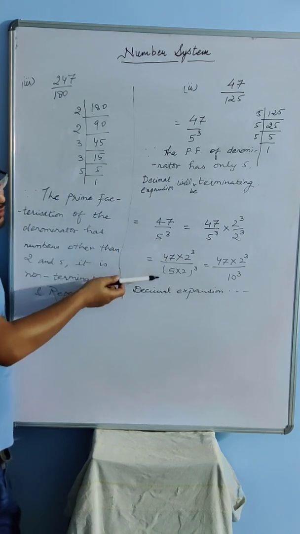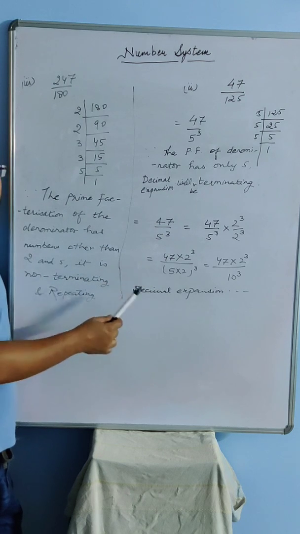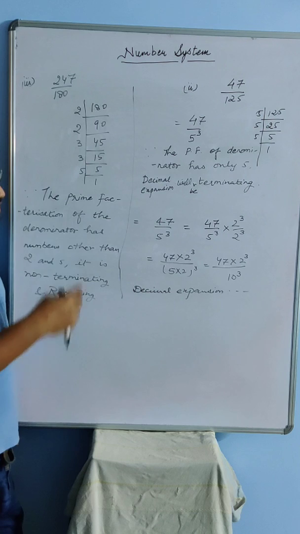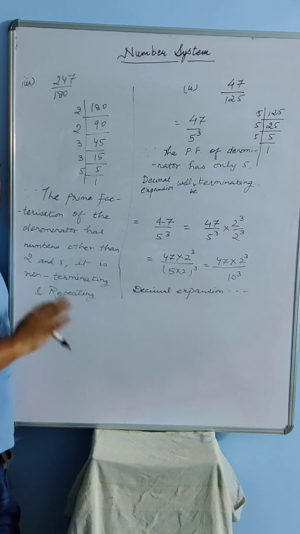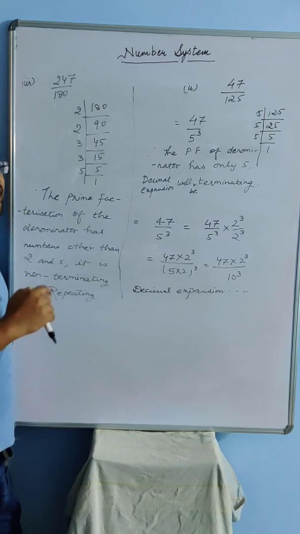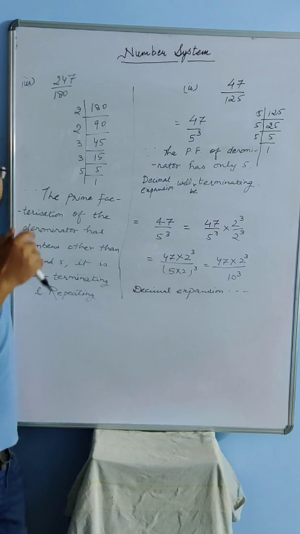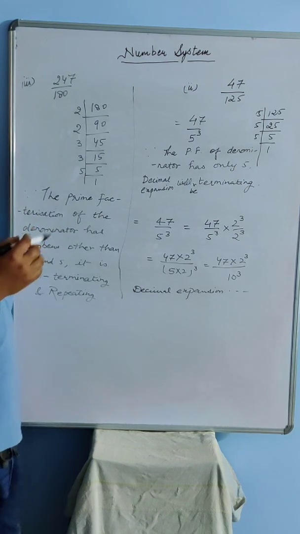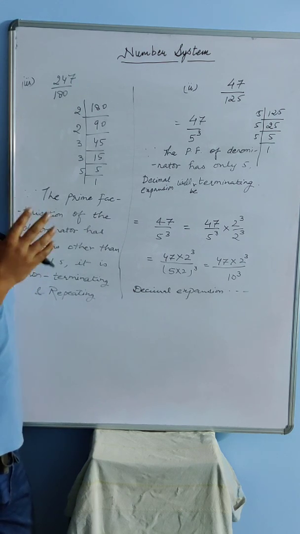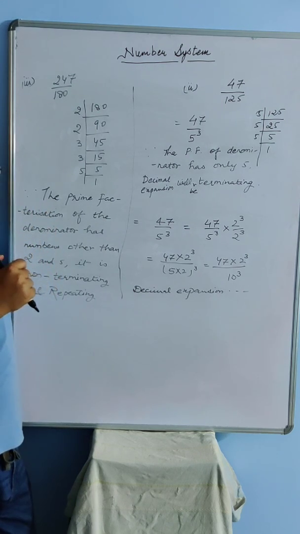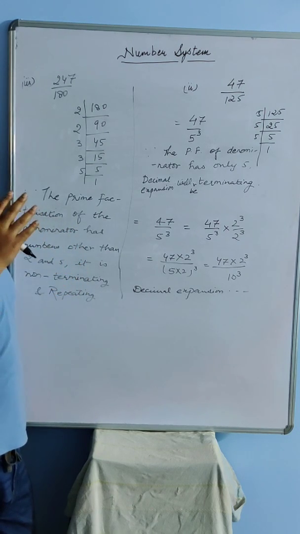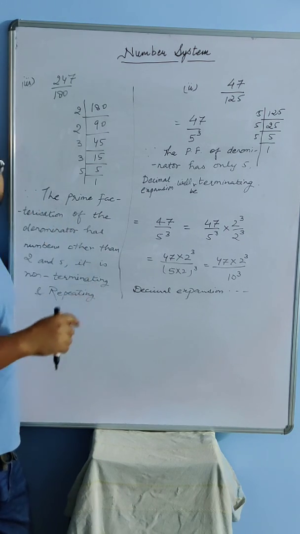In that case, we are going to find by this method after how many decimal places the decimal expansion will terminate. If not, then it is simply non-terminating and repeating. This is how we are going to do it. In your NCERT or in many of the books, I have seen certain word problems, like if P by Q is a rational number where Q is not equal to 0, or where the condition is given and it is asked if it is a terminating decimal expansion, what are the conditions for Q?